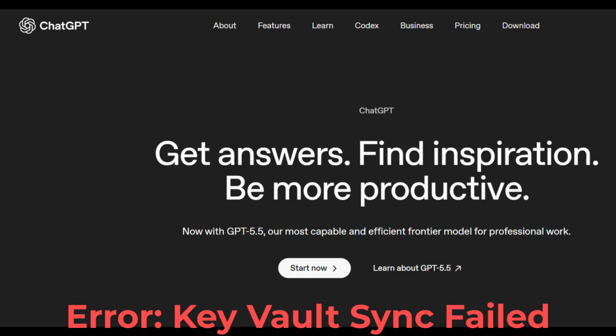Second example, and this one is specific to Azure. Key Vault secret not syncing to an AKS pod. This error trips up a lot of engineers who are new to the AKS and Key Vault integration. The error message is cryptic, and the Microsoft documentation is scattered across 3 different pages. Same prompt structure. I tell ChatGPT my cluster version, my stack, and the exact error from the pod events. ChatGPT correctly identifies the managed identity permission issue as the most likely cause and gives me the exact Azure CLI commands to check and fix it.